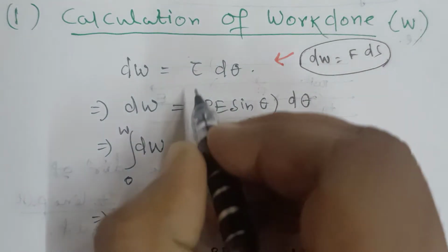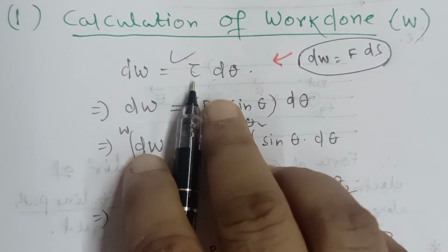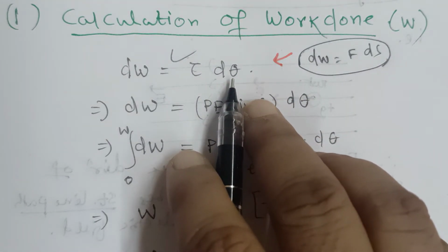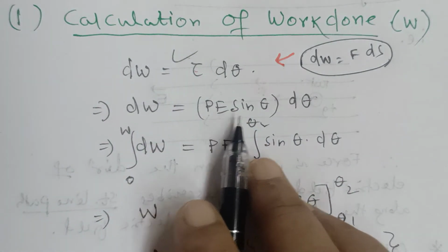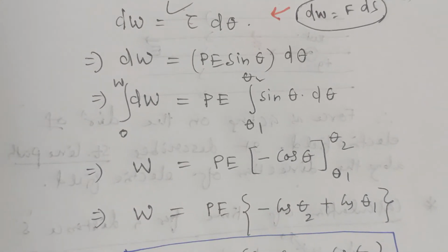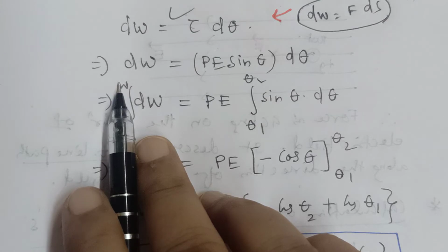This is a linear motion and this is a rotational motion. Instead of force, you write torque. Instead of ds, linear displacement, you write angular displacement. Now you see dW is equal to, put the formula, P sin theta d theta. Then we have to calculate the total work done, starting from 0 to final work W.